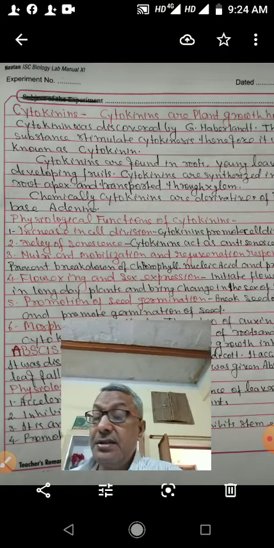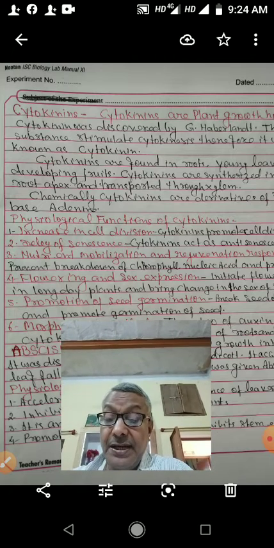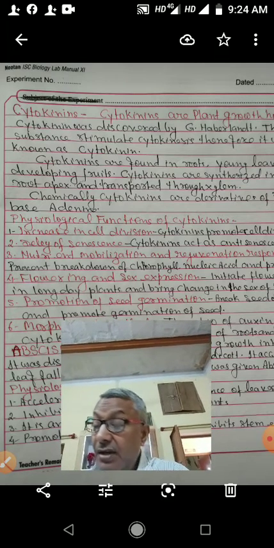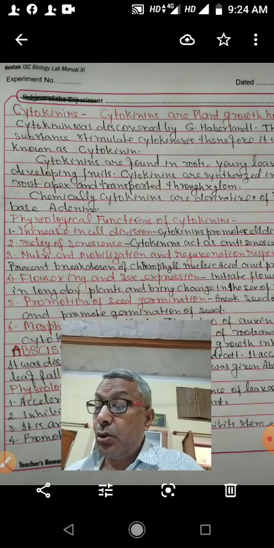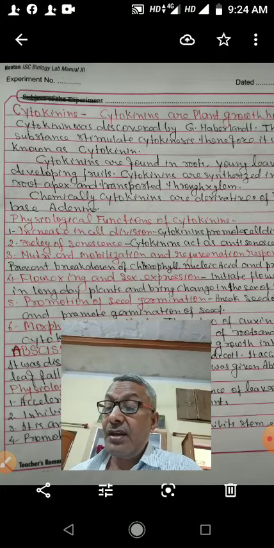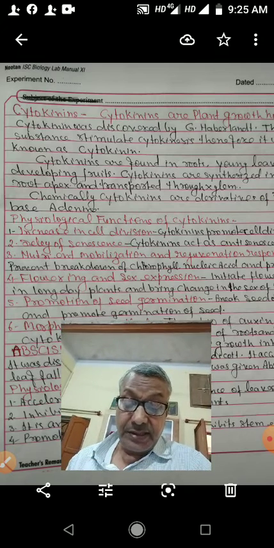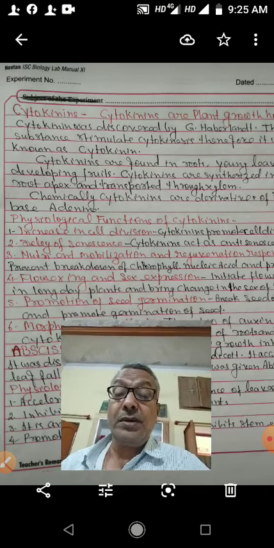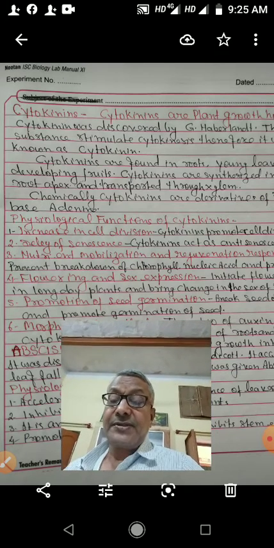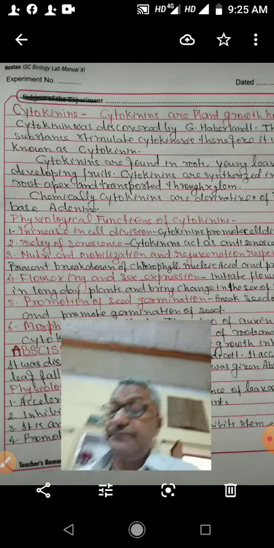So, as I told, gibberellin is the growth hormone, but this abscisic acid is growth inhibitor. Therefore, abscisic acid and gibberellins, they are antagonistic. Means the work of abscisic acid is opposite to the gibberellins.